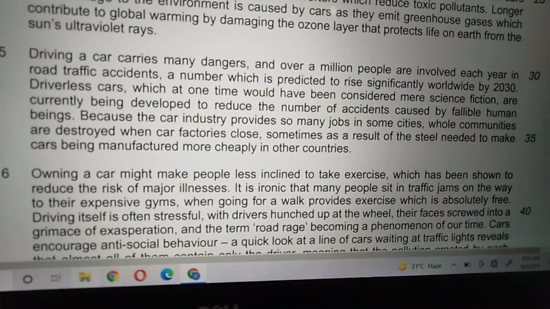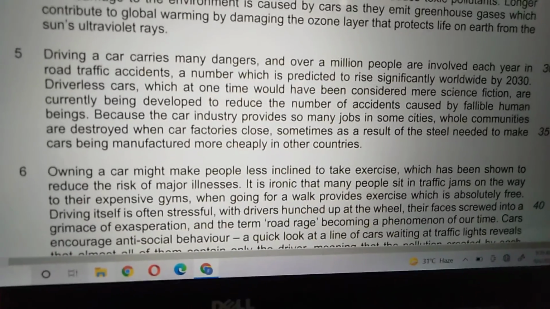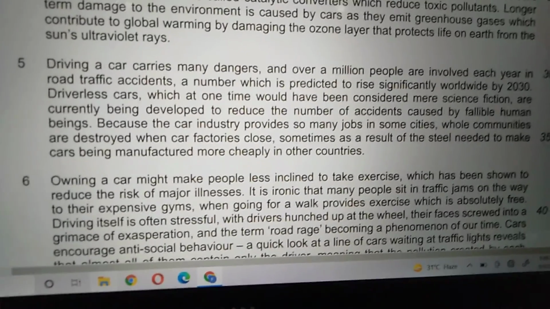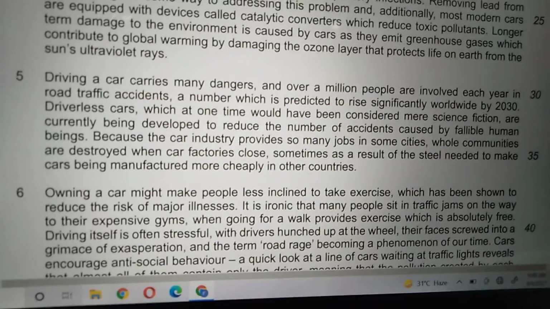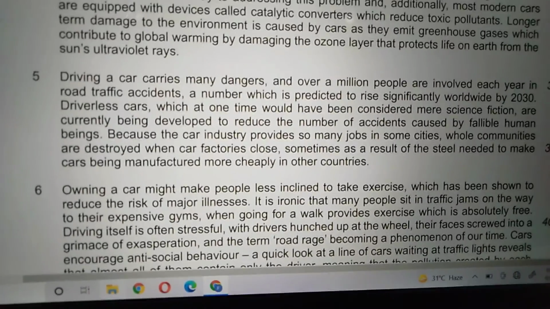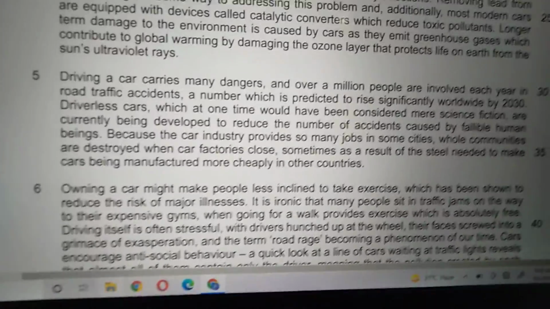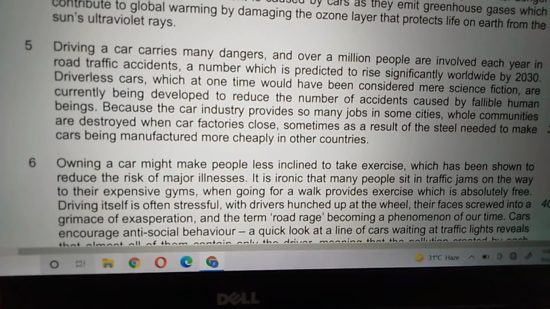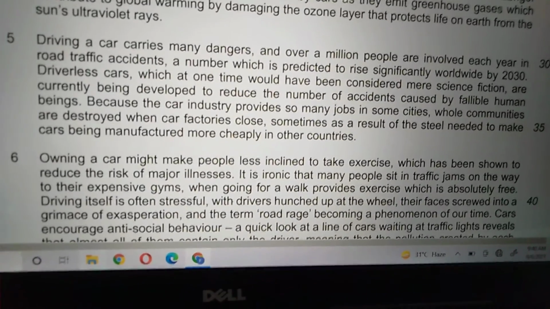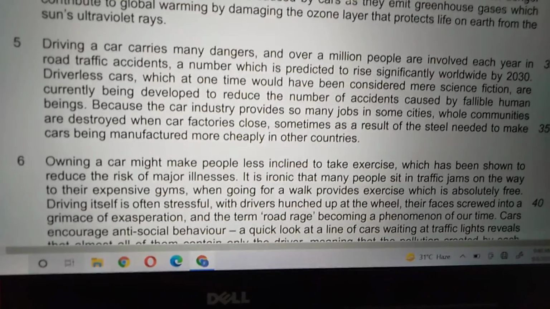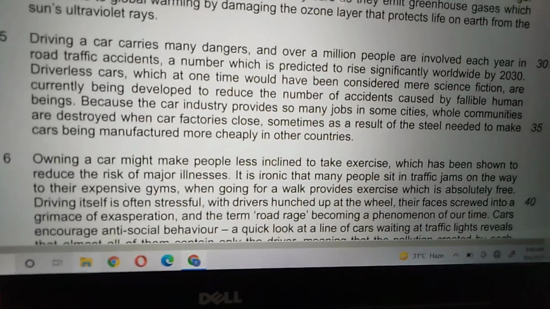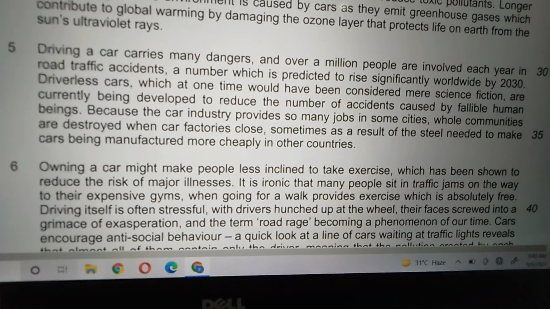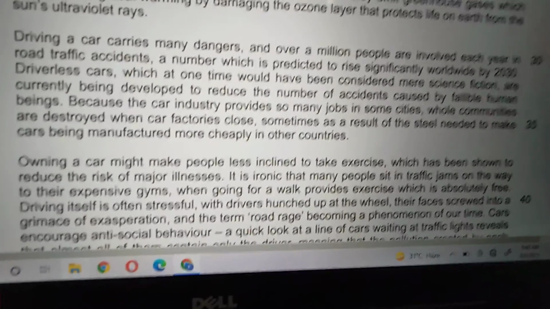Now because of this reason, that the steel is quite cheap in other countries, for example, if someone is making the steel and he comes to know that in other countries the steel is quite cheap, so why should I waste my money on that much expensive steel and make the cars? So because of this reason, most of the people close down their car manufacturing factories. And the biggest disadvantage is that there are so many people who are working in this car industry, they become all of a sudden jobless.